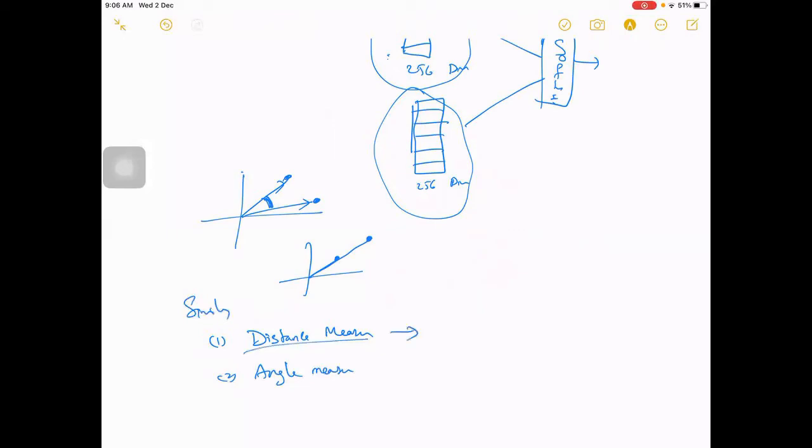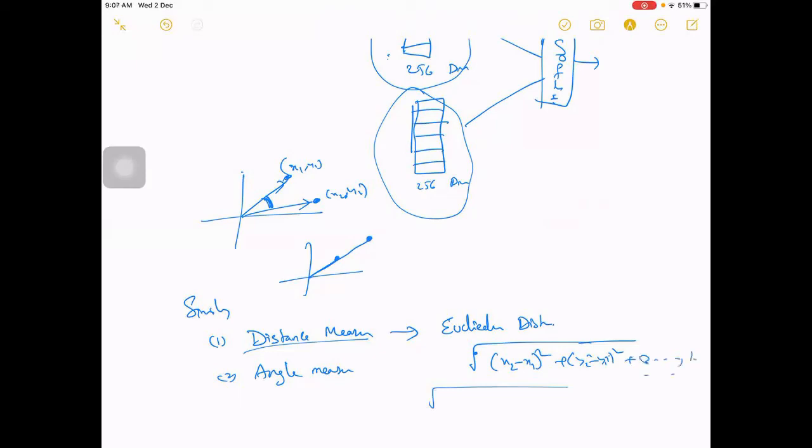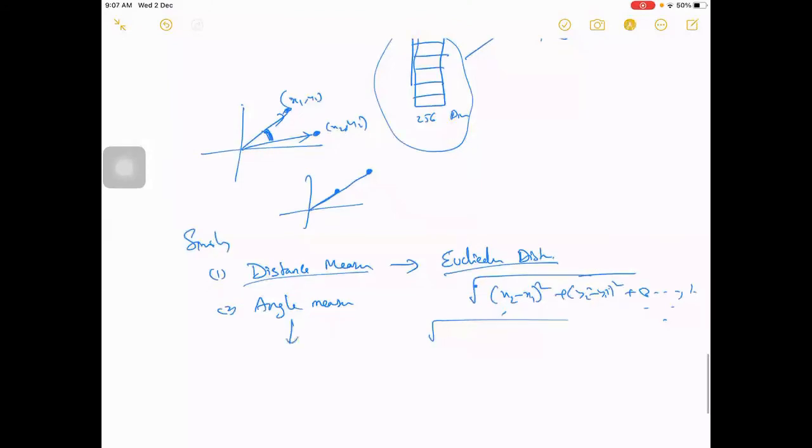The distance measure is something like the Euclidean distance. Which means you have a point x1, y1 and a point x2, y2, then the Euclidean distance is the root of (x2 minus x1) squared plus (y2 minus y1) squared. That is for two dimensions, but if you have 256 dimensions, it will go further, with z, a, b, c, d and so on. There will be a 256 dimension vector here and a 256 dimension vector here, and you will be taking the Euclidean distance between them.